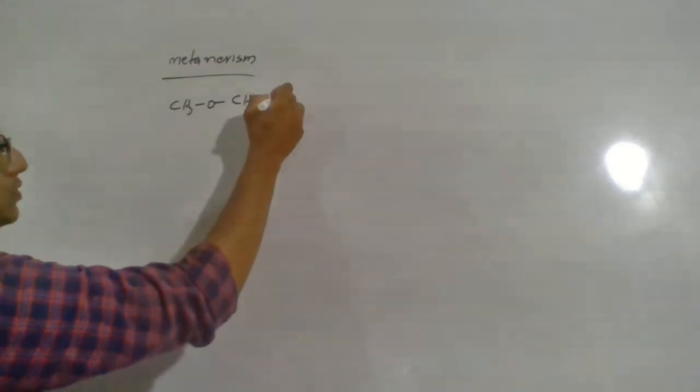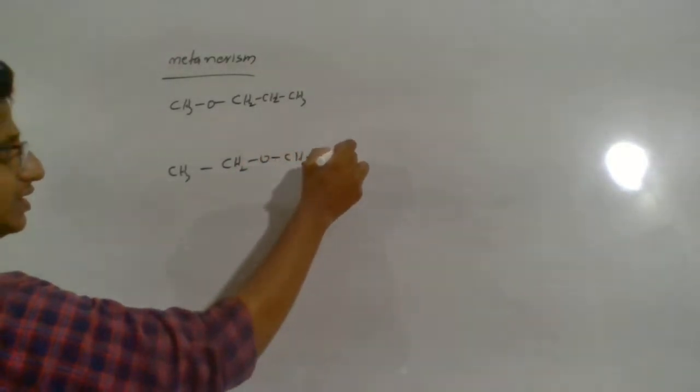Next, I will say metamerism. As the name suggests, what does metamerism stand for? Let us check. Here you can see, let me give an example. CH3OCH2CH2CH3. Another compound, CH3CH2OCH2CH3.